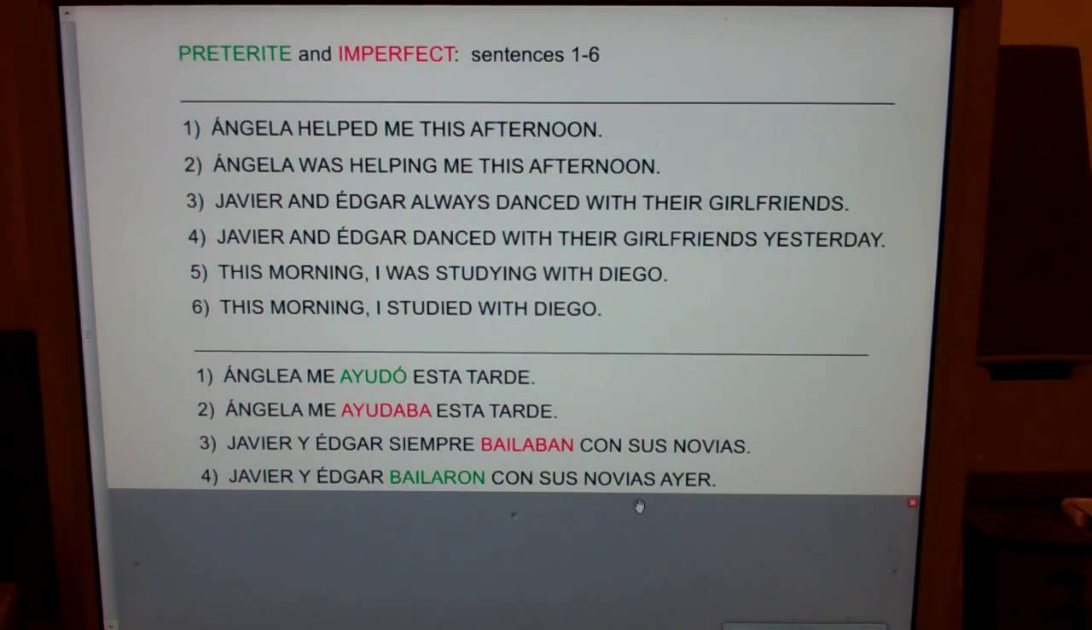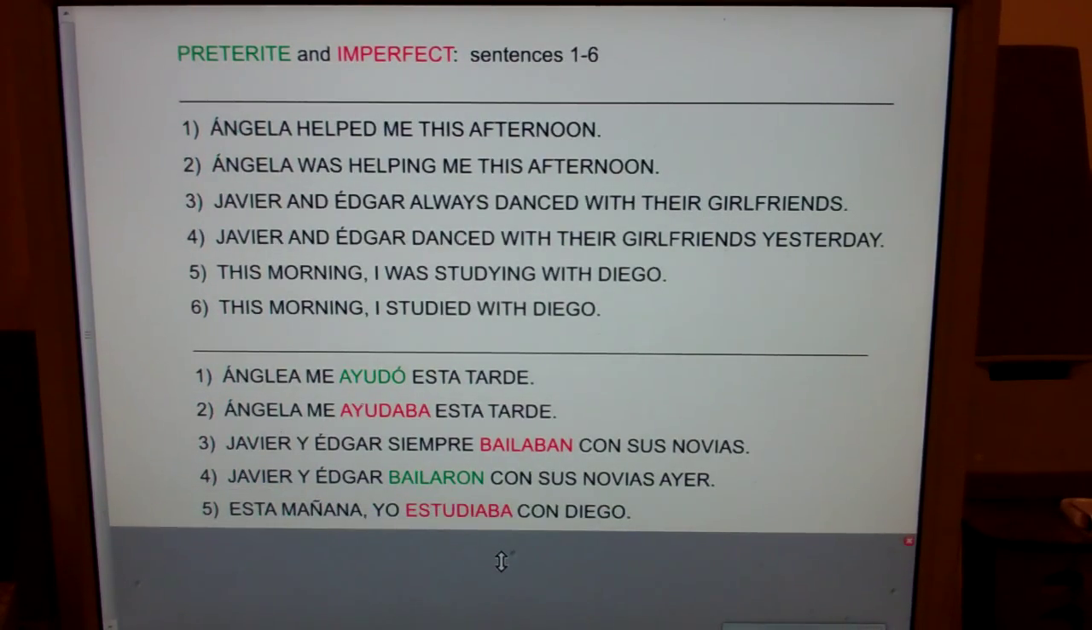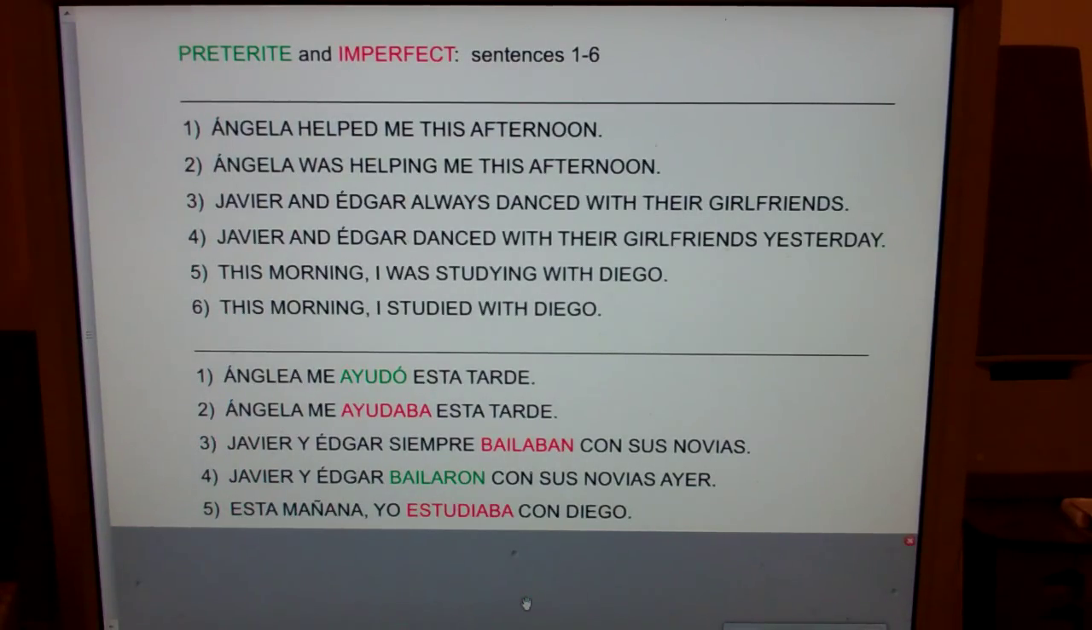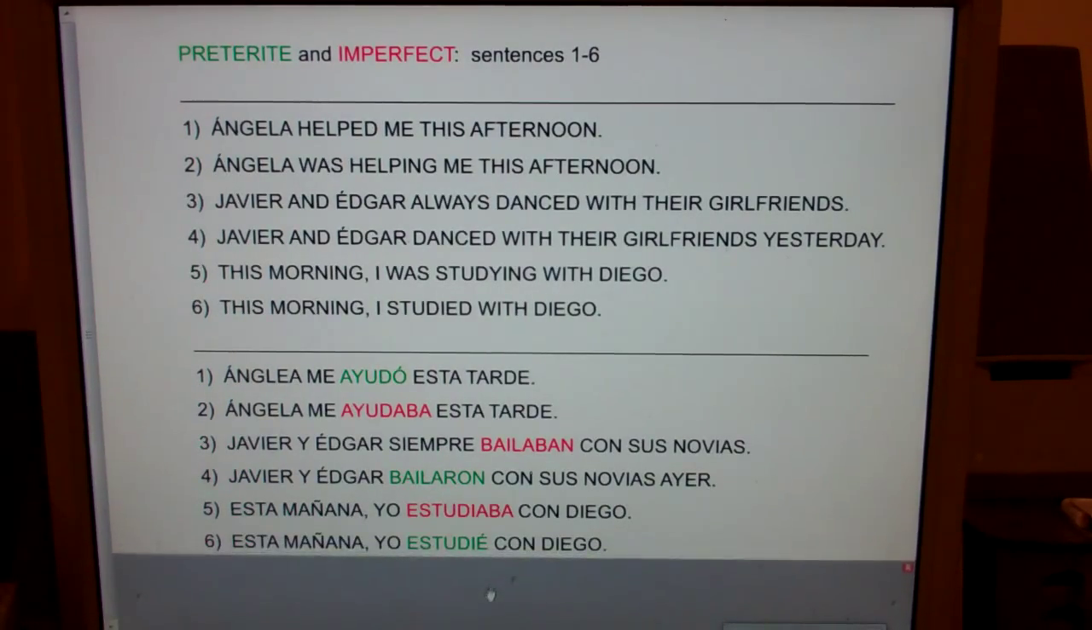Number 5, this morning I was studying with Diego. Esta mañana yo estudiaba con Diego. And finally, number 6, this morning I studied with Diego. Esta mañana yo estudié con Diego.